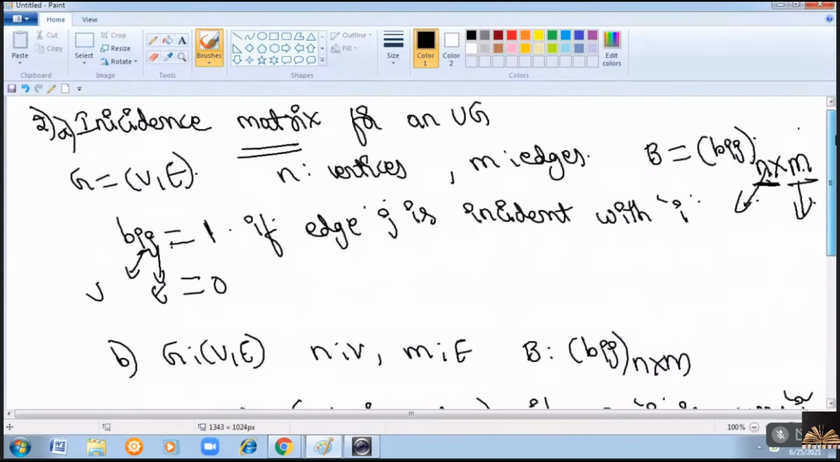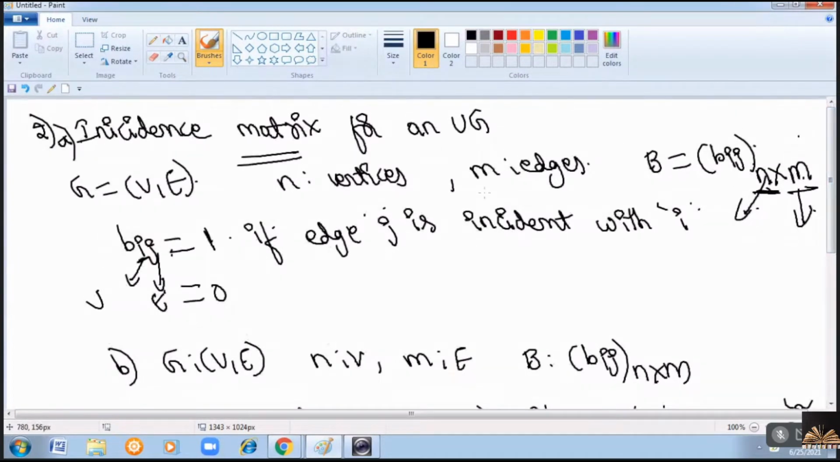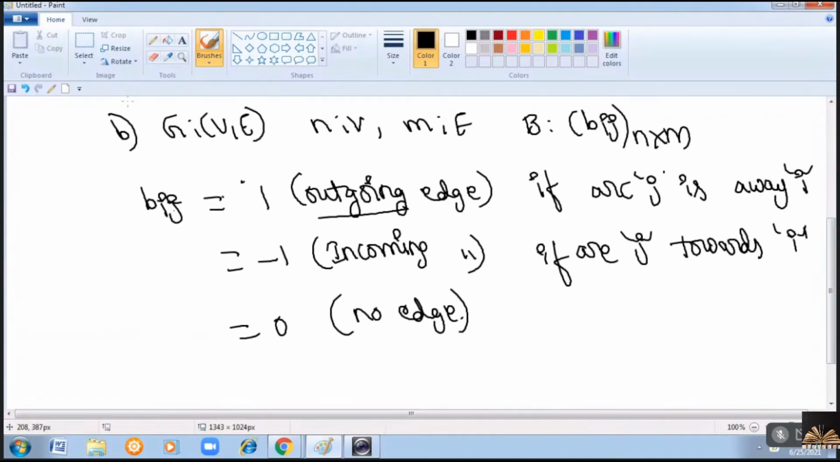In case of an incidence matrix representation for an undirected graph, Bij is equal to 1 if the edge J is incident with the vertex I. Similarly, in case of a directed graph, if this edge J is an outgoing edge from the vertex I, the value is +1. If the edge J is an incoming edge towards the vertex I, then it is -1. Otherwise, it is 0. Clear?